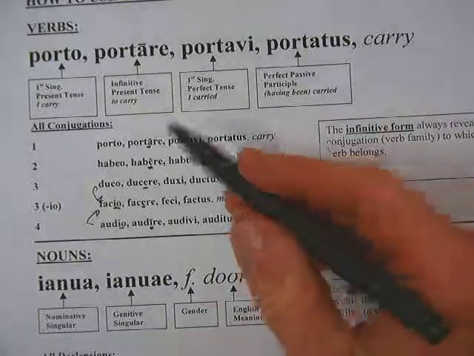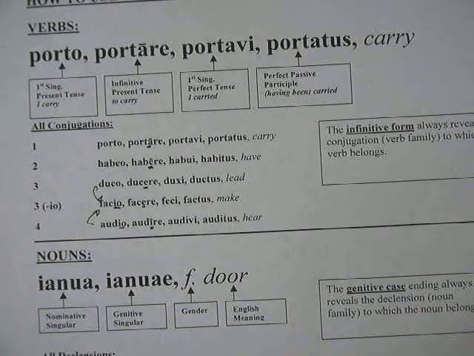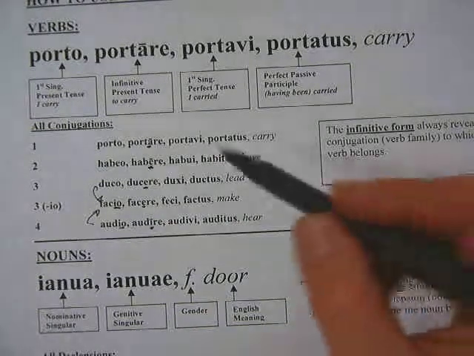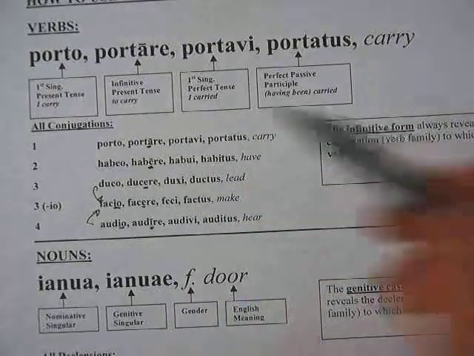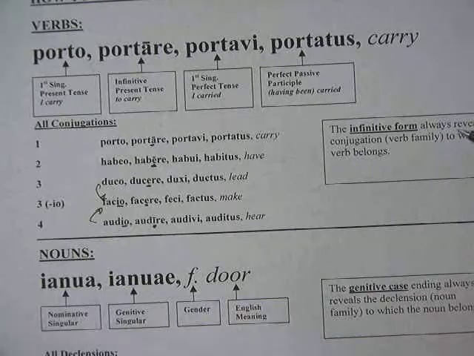So here I say the infinitive form always reveals the conjugation, or the verb family, to which the verb belongs. All these infinitive forms, that's very helpful for you. And in the next video, we're going to see what all of these conjugations look like, what their spelling looks like in the present tense.